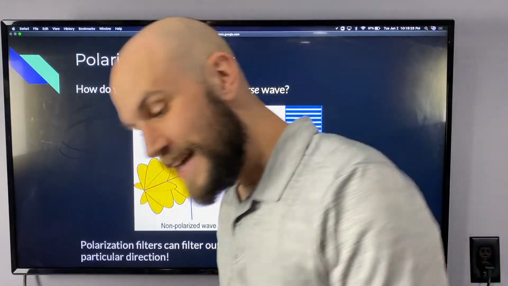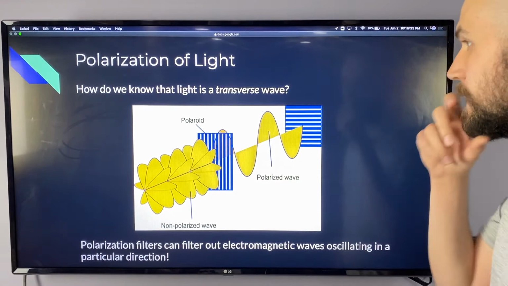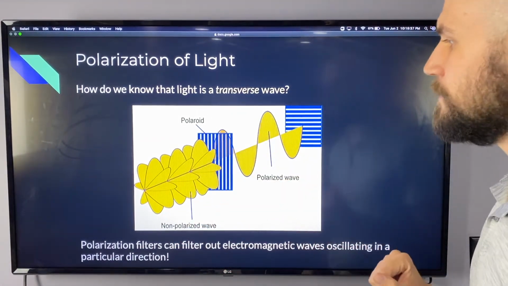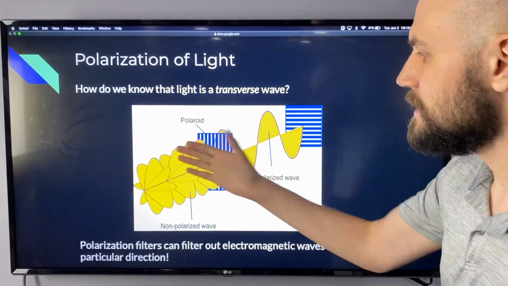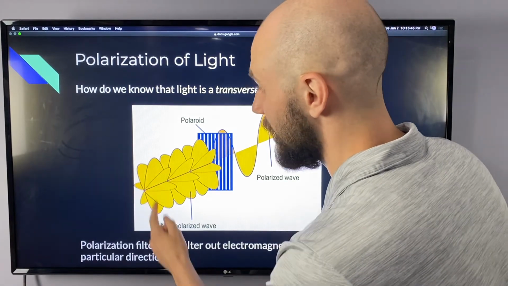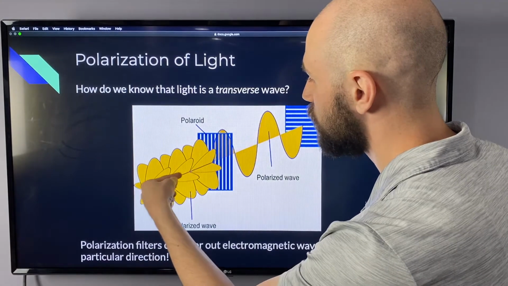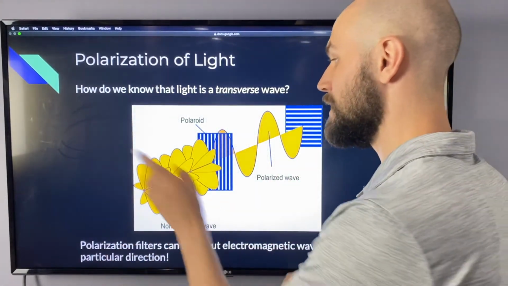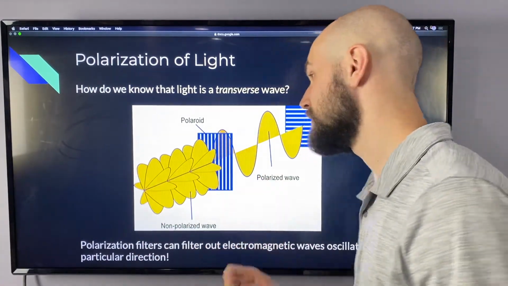Now, we know that light is a transverse wave because of this idea of polarization. So take a look at this diagram and then we'll define polarization. Here we have non-polarized light. That's the light that's closest to us here. This light could be oscillating up and down, diagonally, left and right, but the wave is propagating forward. This is unpolarized, non-polarized, because it's oscillating in all kinds of directions as it heads towards the polarizing filter.